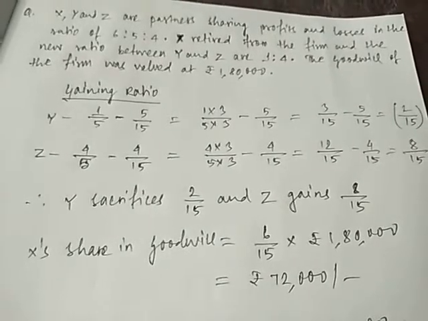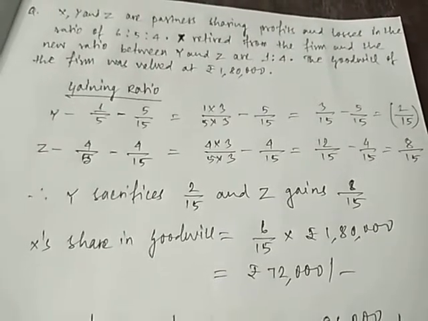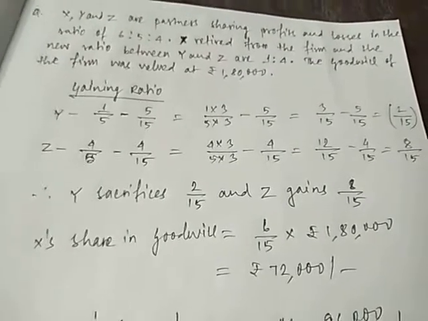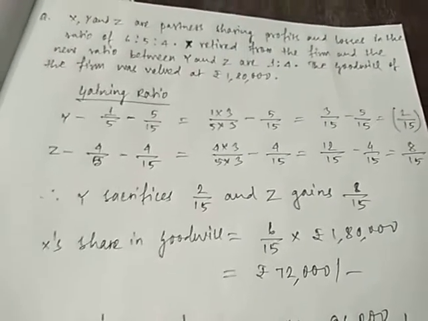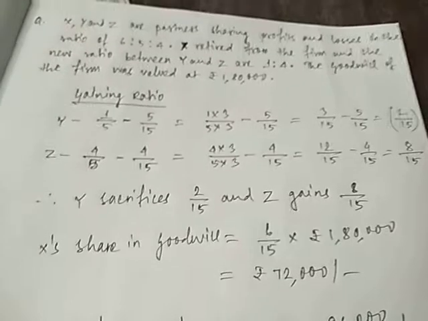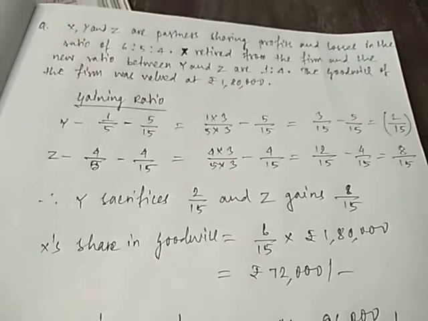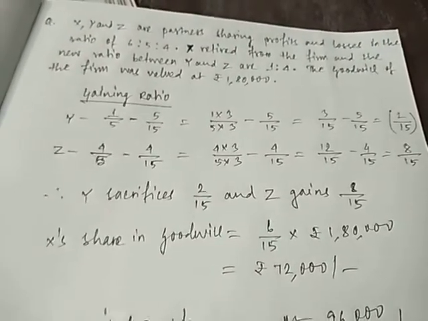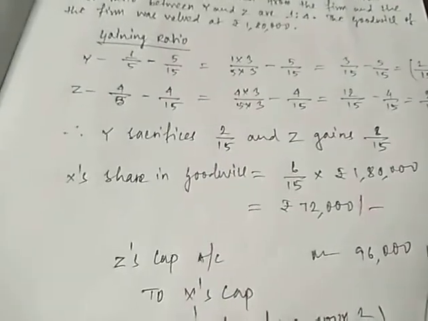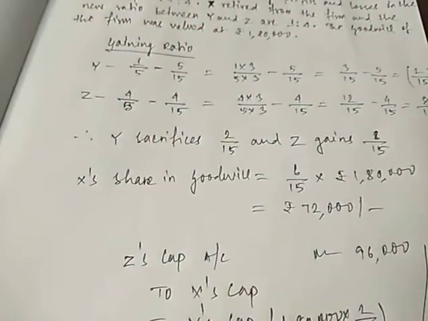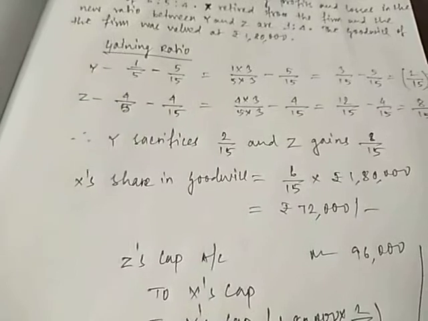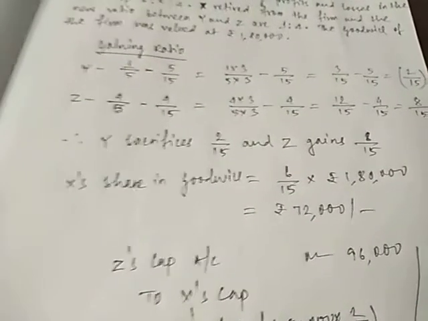So when you get Y negative 2/15, that means it is sacrifice. Since we are calculating gaining ratio, new ratio minus old ratio, when we get negative, that means it is sacrifice. So Y has sacrificed and Z has gained. In this case, the partner who is sacrificing will also be credited. The partner who is gaining is only debited, and the partner who is sacrificing will also get credited.